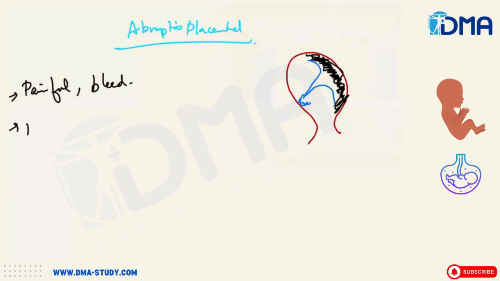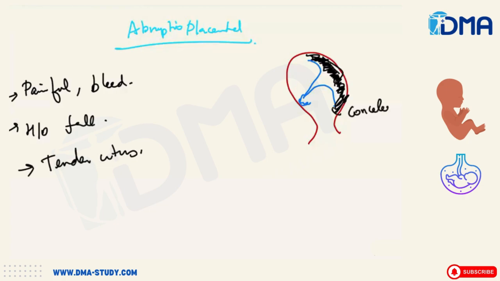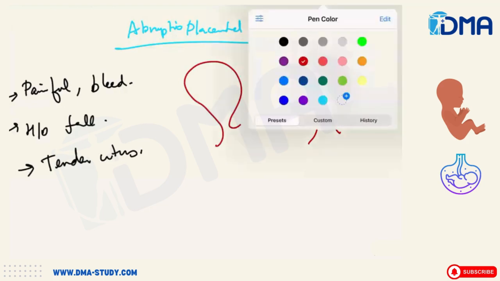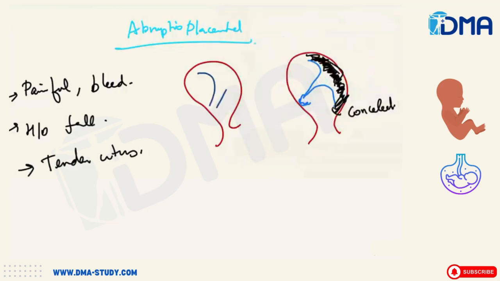Usually these patients will give a history of fall, and the uterus will be tender. Tender uterus will be seen. If the bleeding is arrested inside this area, you call it concealed bleeding. And if you see this bleeding to be here and it is also dripping out, then you call it revealed bleeding. The bleeding is revealed outside. So, revealed abruptio placenta.